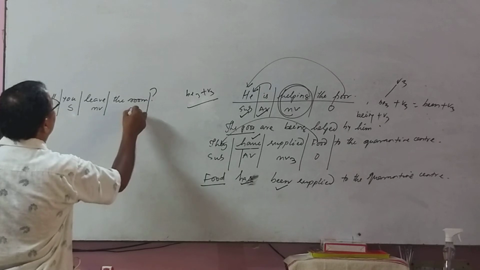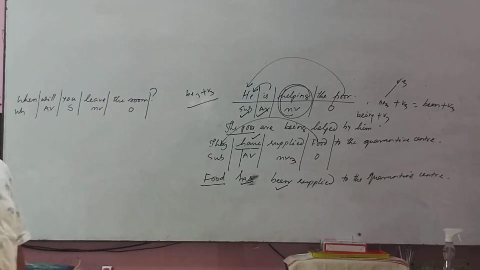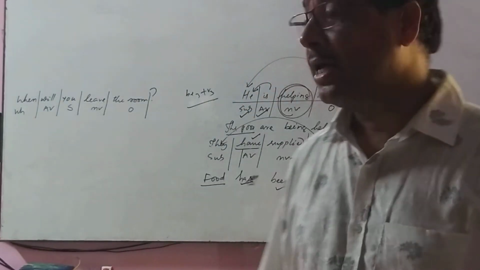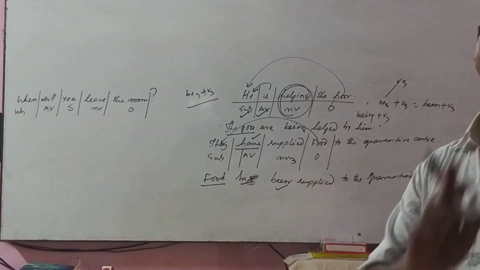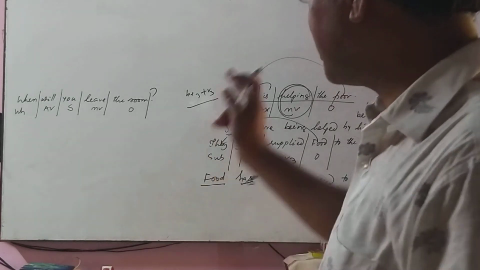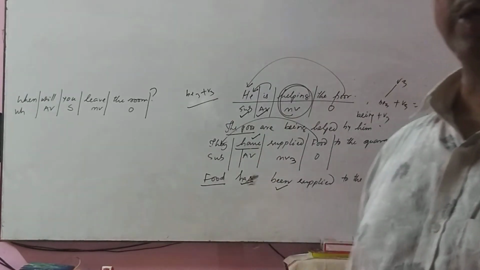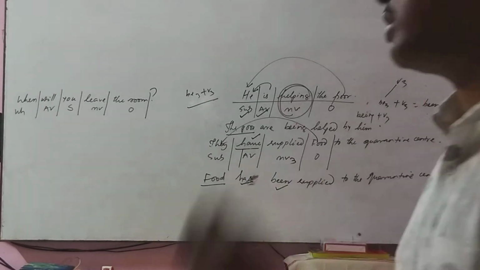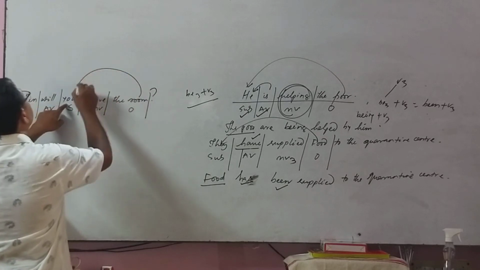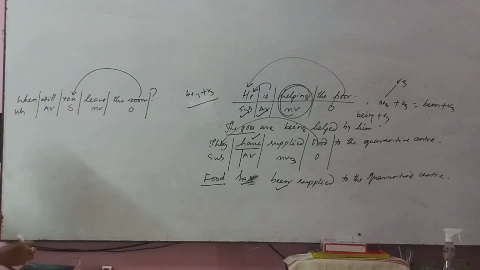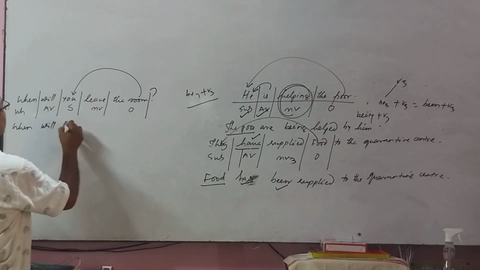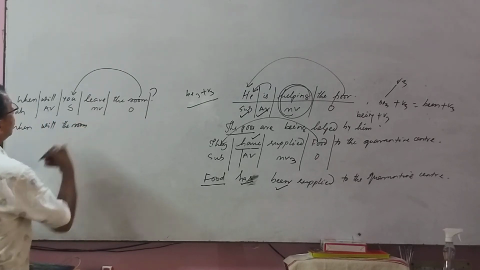This is the object. Very simple. And rule number 1 says what? The object replaces the subject. Now in a WH question, the subject is in third place. Look here, it is in third place. So the object replaces the subject. What will you get? When will the room.